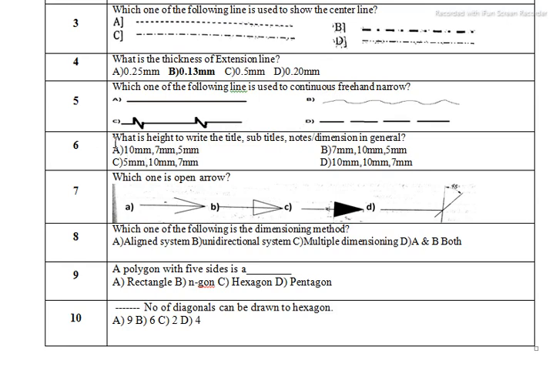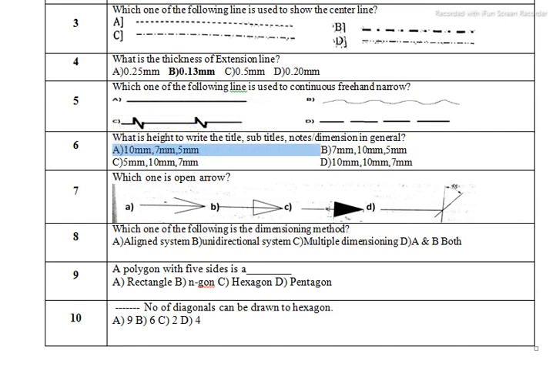So again, next question: what is the height to write the title, subtitle, and notes or dimension in general? As we know, there is a particular height we have to maintain when we are writing any title or subtitle or whatever the notes. So in drawing these are fixed. Okay, so then what is the correct answer for this?